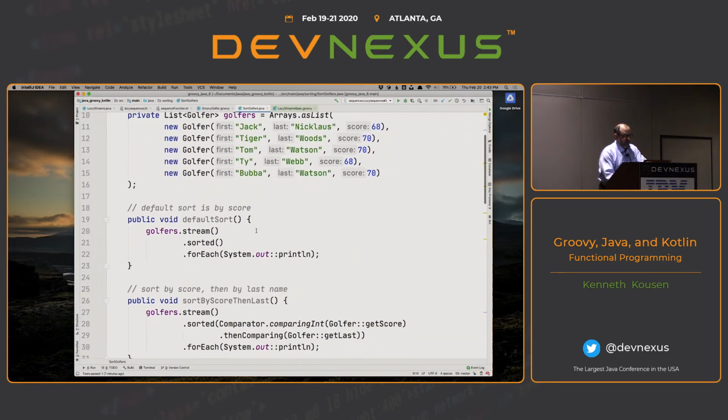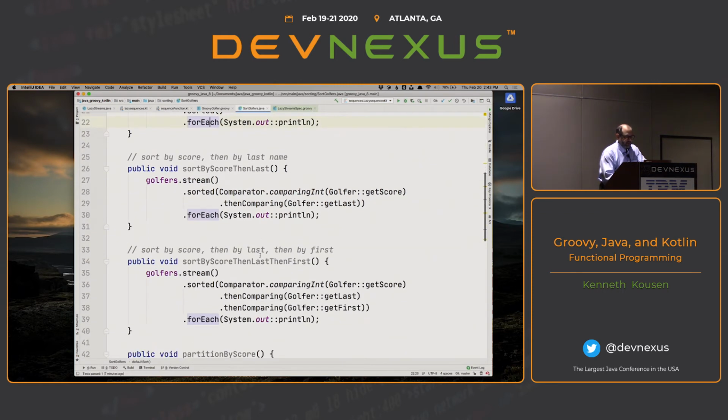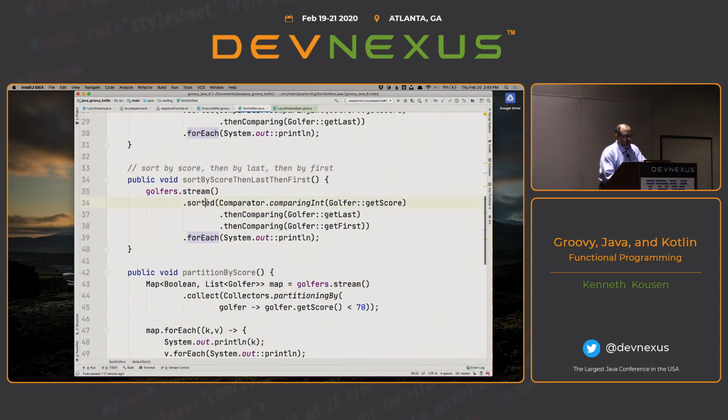And all I can do now, first of all, here is the Java approach to sorting. I make a stream, and then I invoke the sorted method to do the natural sort, and then I could print them. Or I could do sorted with a comparator, comparing int of the score, and then comparing by last name, then comparing by first name, printing them out. We've been able to do this since the stream functions came out in Java.